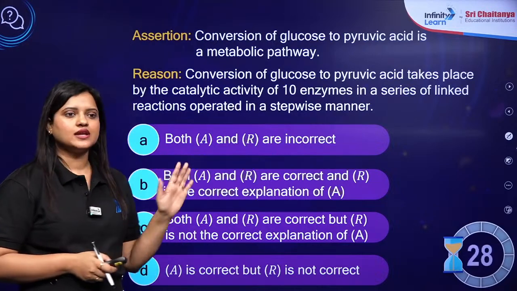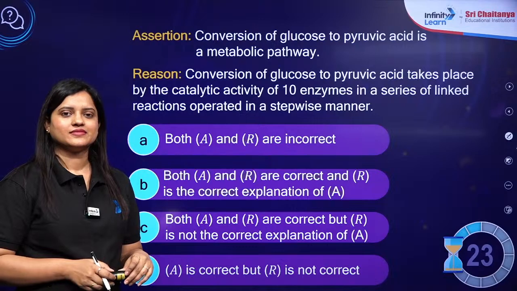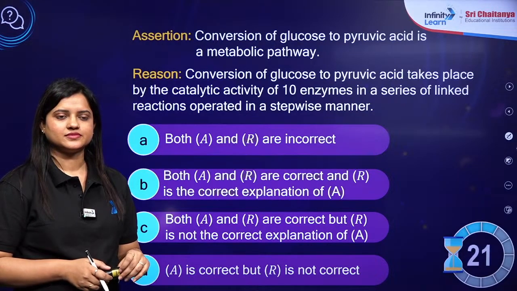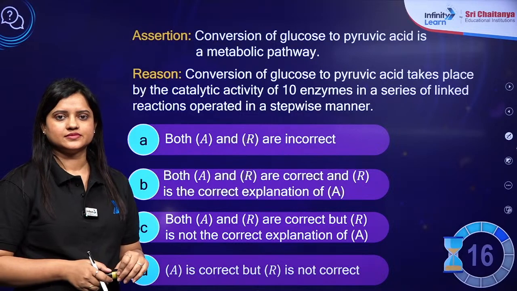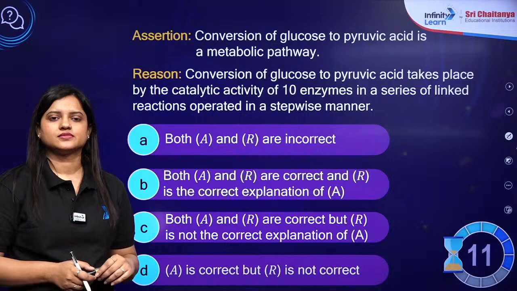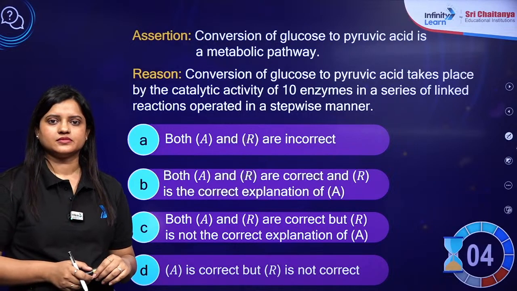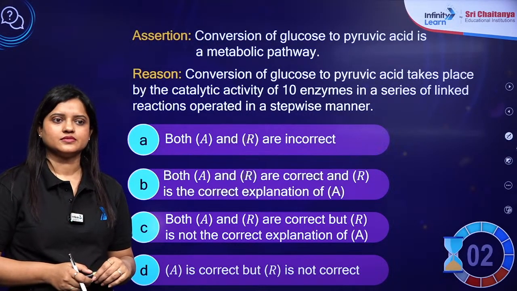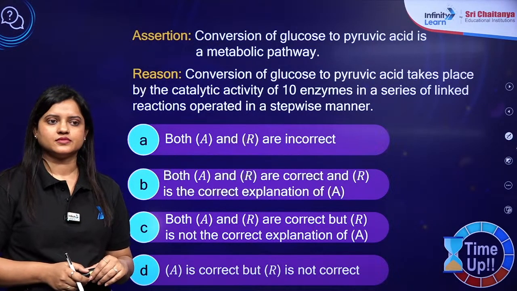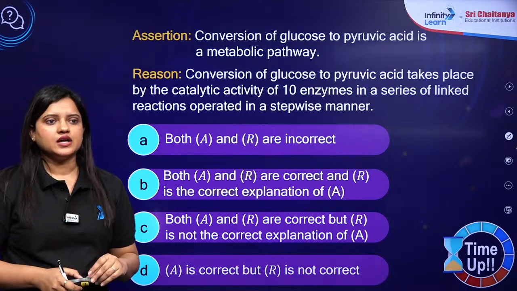A very good assertion and reason question. Sujit, Anvita, Anisha.